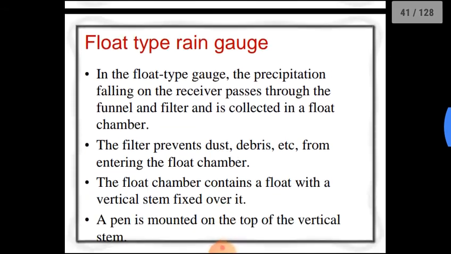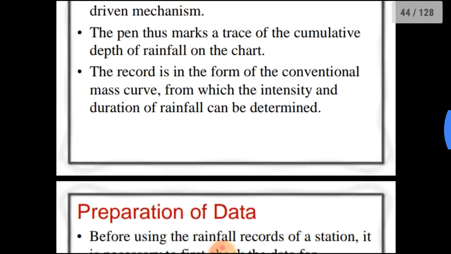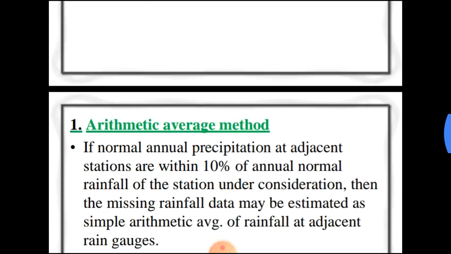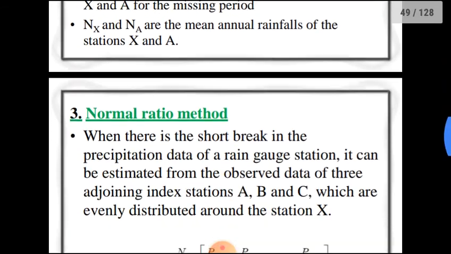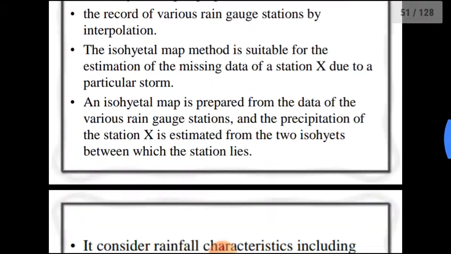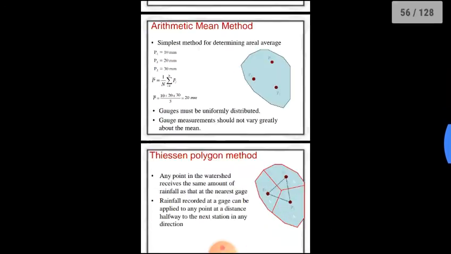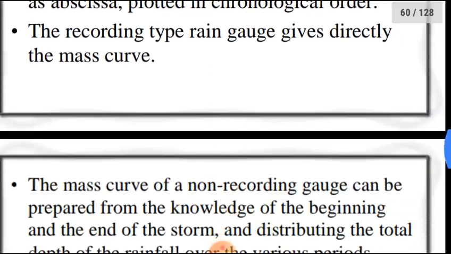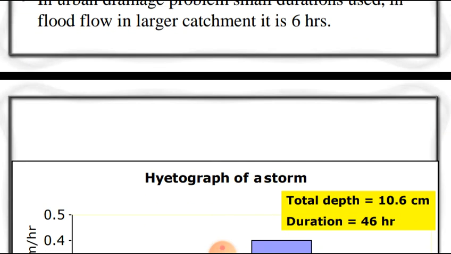The W index considers initial abstraction, so it's difficult to determine the correct value of initial abstraction. The Phi index we can use when sufficient data is available. If we're looking for accurate measurement of infiltration, we have to use the various models, the Phillips model, Horton's empirical equation, like that. This is about infiltration.